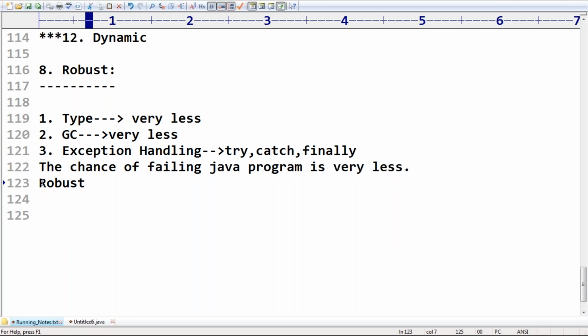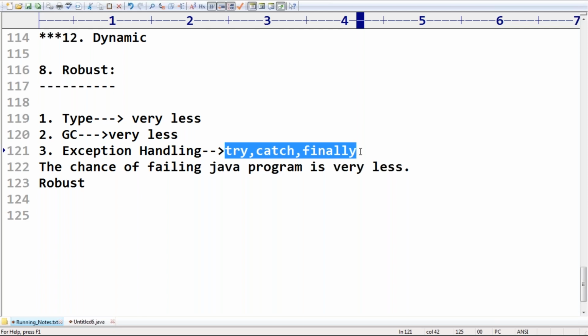Why is it less? Why won't memory problems be there? Because garbage collector is there. Why won't type problems be there? Because the compiler is going to check each and every assignment for type compatibility. Next, even if some unexpected exception is raised, no problem. We can write the code using exception handling, try catch, so that happily the program will be continued.